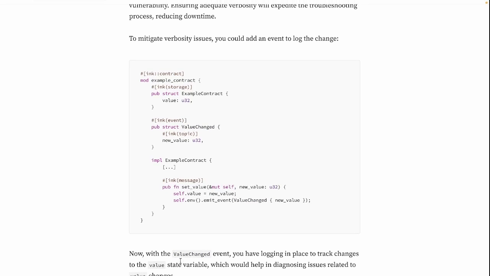And guys, that is all for now. This is an overview of potential vulnerabilities. I hope you found this useful. For me, it was interesting because I come from Solidity, and it was interesting to see that there are different types of issues because it has nothing to do with what we see in Solidity. However, there are also some DoS attacks or arithmetic overflows and so on that are similar.